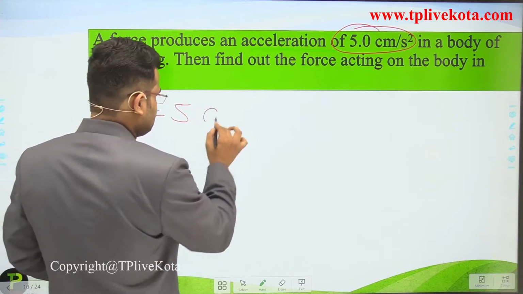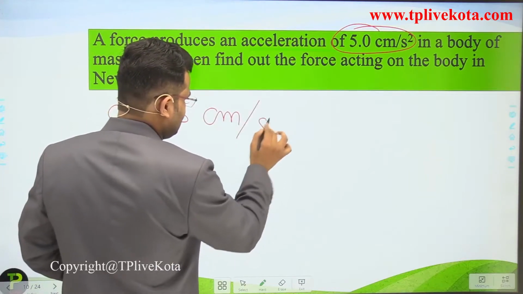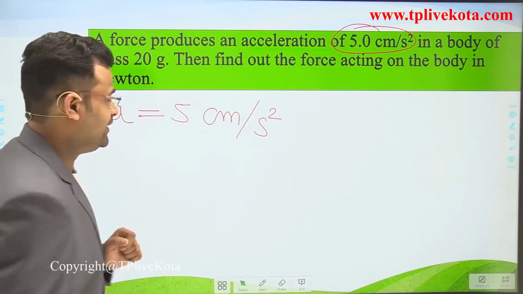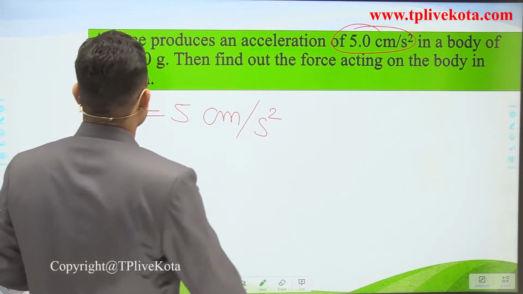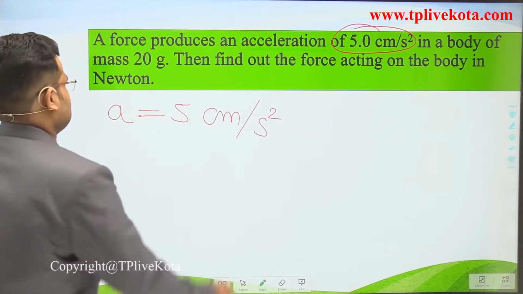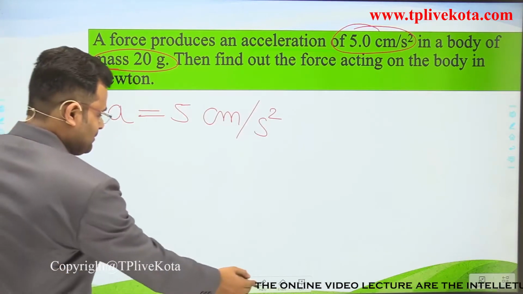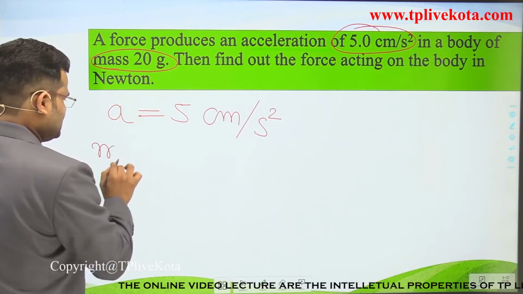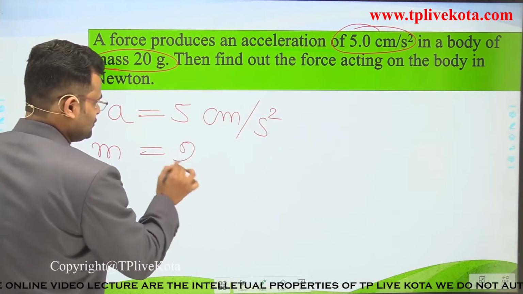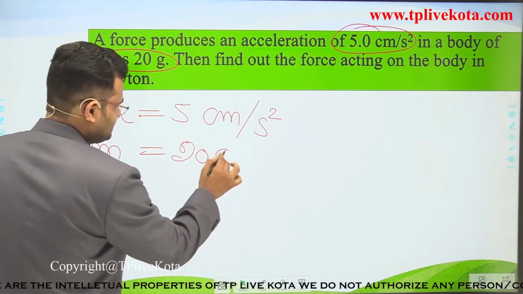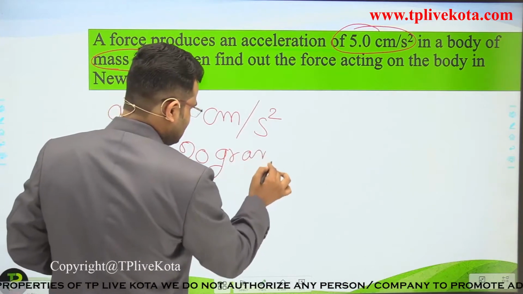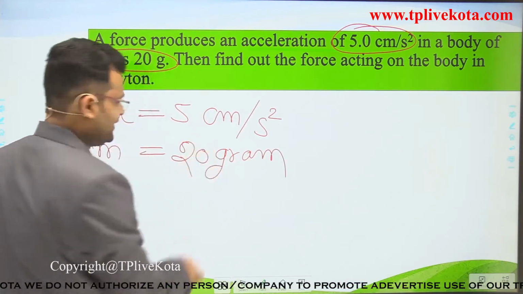The second given quantity is mass. Mass is equal to 20 gram.